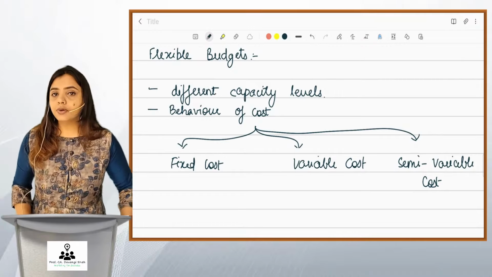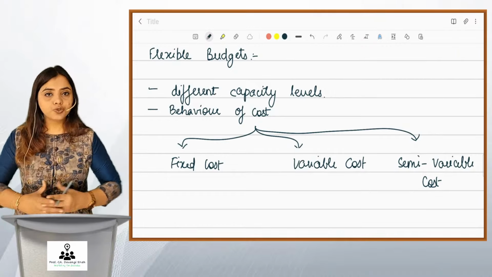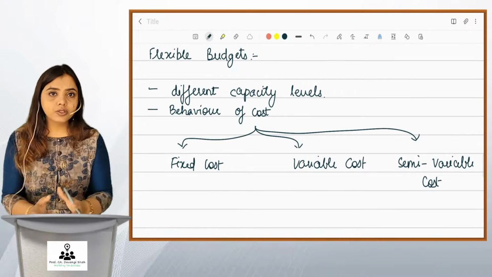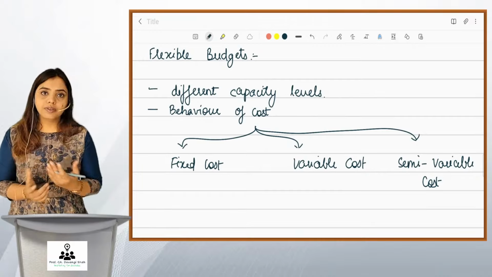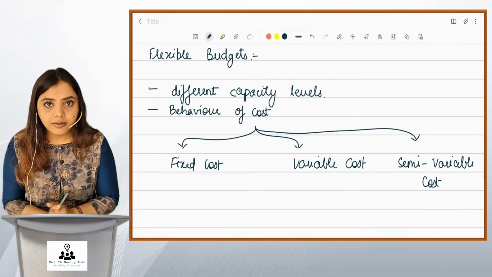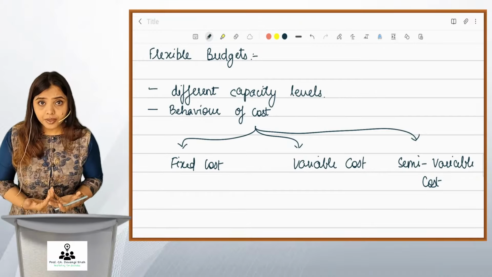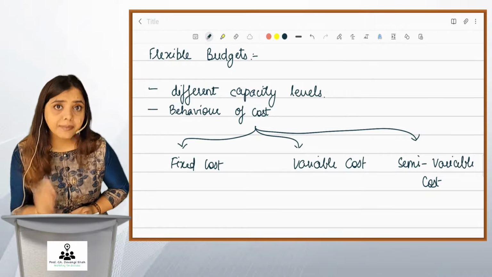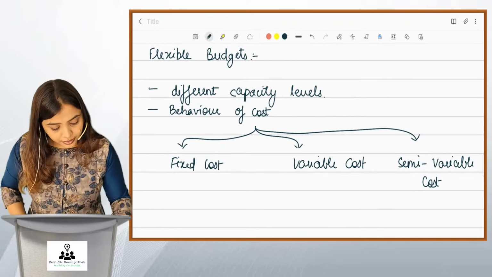Right? So firstly, what is fixed cost? Fixed cost is a cost which remains fixed. It does not react to the output. Suppose I have 50 students in the batch, the rent of the classroom is 1 lakh. Suppose 10 more come in, still the rent will remain the same. So the rent cost does not react to the number of students I have in a batch. Right? So the rent of